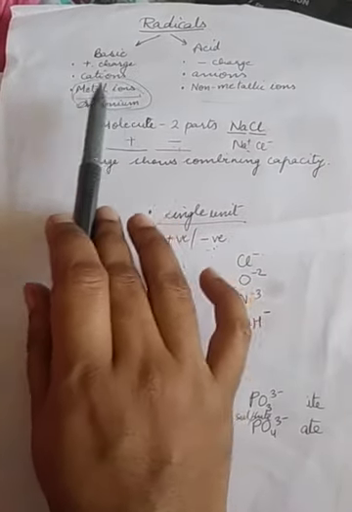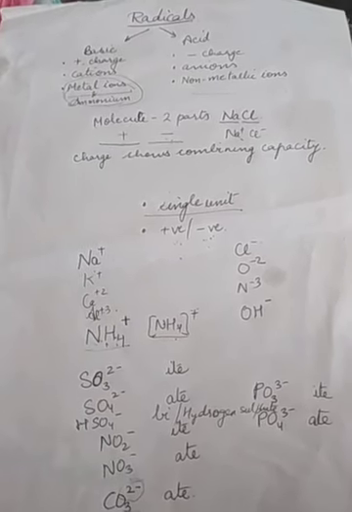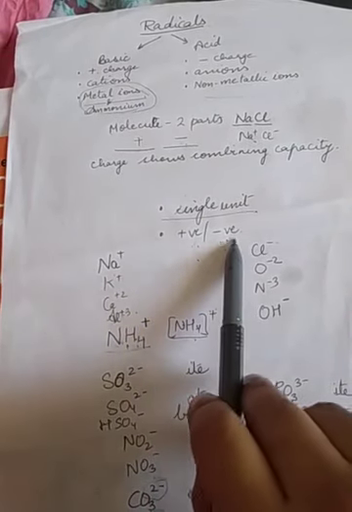Okay, so this was all about radicals. We read that a radical is a group of atoms of the same or different elements that are combined chemically and behave as a single unit. The most important thing to be mentioned is that they have a charge.